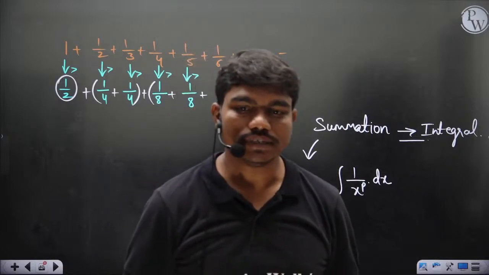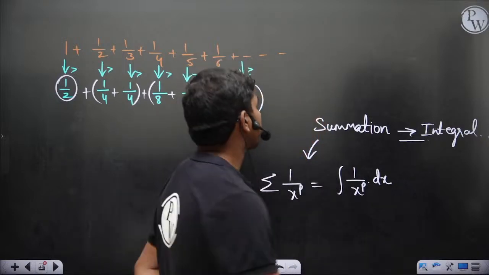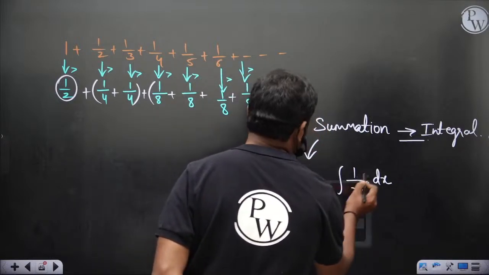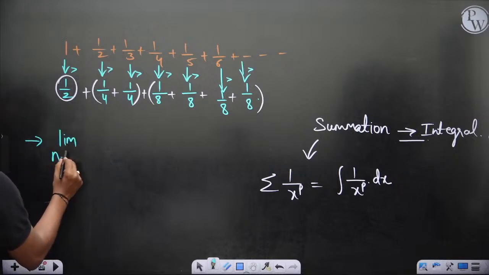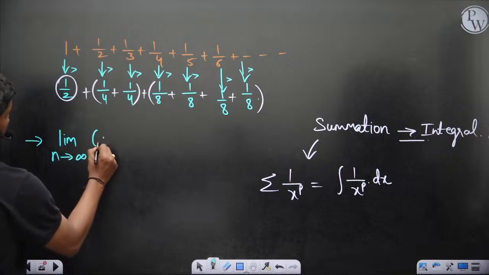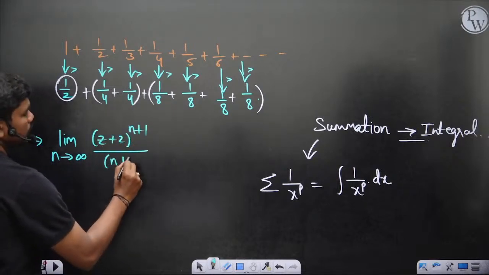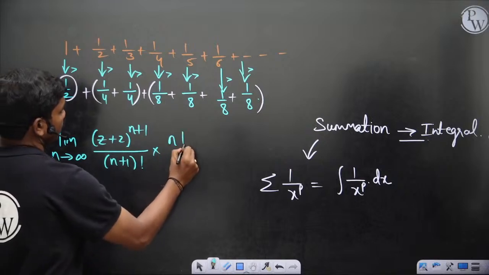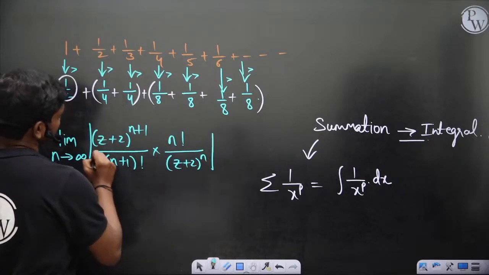Take summation of z plus 2 whole power n by n factorial. Same, you can apply this convergence test. If you apply D'Alembert's ratio test, z plus 2 whole power n plus 1 by n plus 1 factorial into n factorial by z plus 2 whole power n, this modulus should be less than 1.